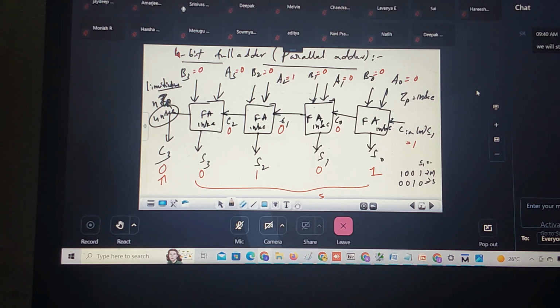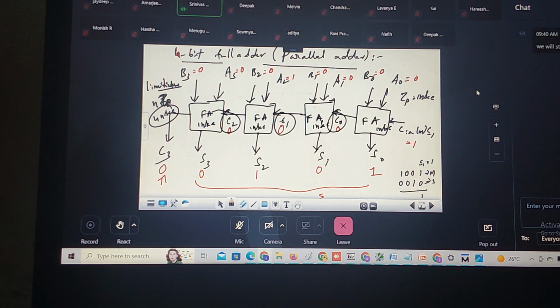So to do this in the parallel adder, first I need to check C minus 1, correct? Suppose I take it as 1, and whatever carry is generated will be propagated to the next MSB bits, again the next MSB bits. So I will design a logic such that as soon as my minuend and subtrahend are available, I predict the value of C0, C1, C2. As long as I know the minuend and subtrahend, I can find C0, C1 and C2, so that I can do the addition in less than 4 nanoseconds.